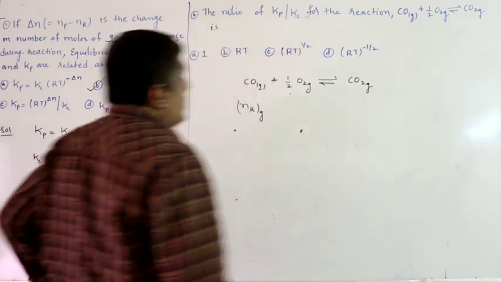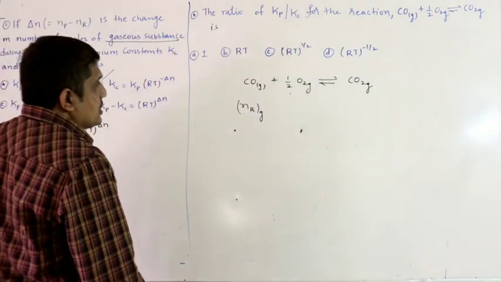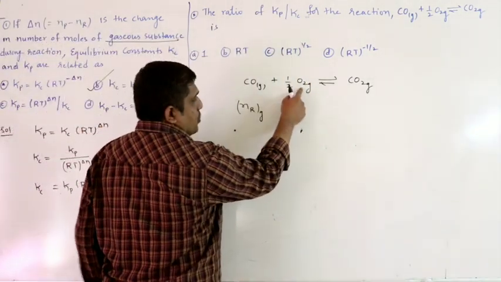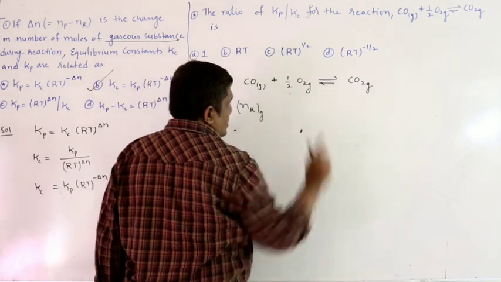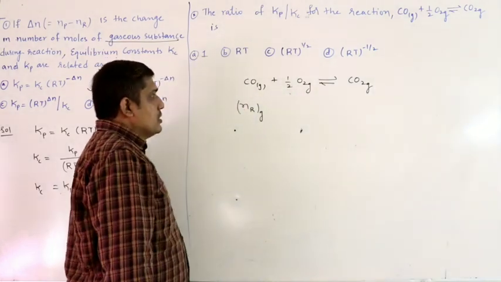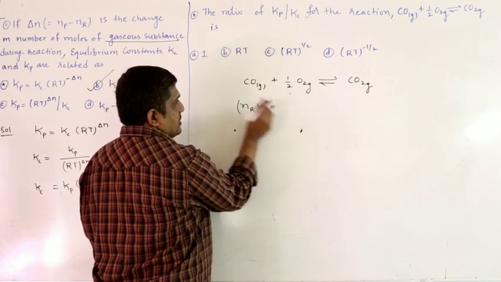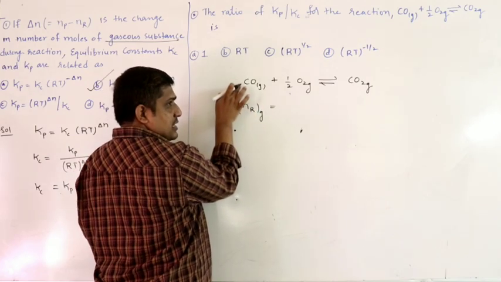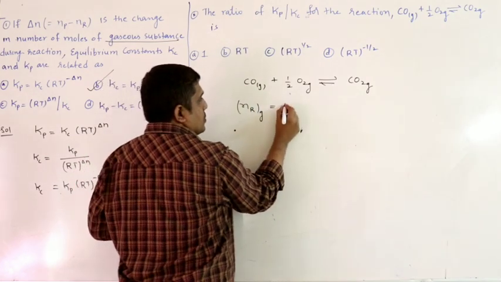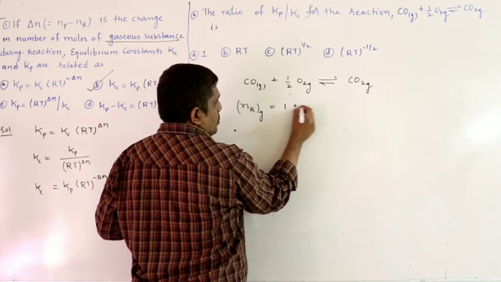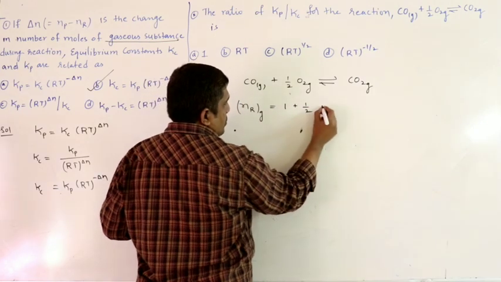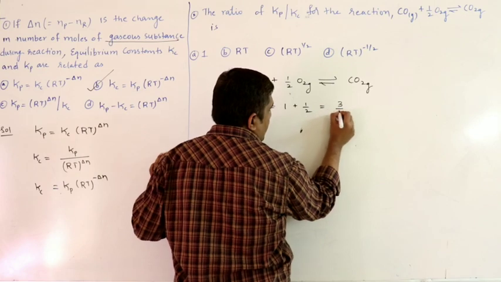So if it is half O2, yes, you will get CO. Here you have one oxygen, half O2, one oxygen, 1 plus 1, 2 oxygen. So balanced. Number of moles of gaseous reactants: how many moles? Nothing is written. If nothing is written, you have to consider it as 1. So 1 CO plus half O2, therefore half. So 1 plus 1 by 2 is 3 by 2.